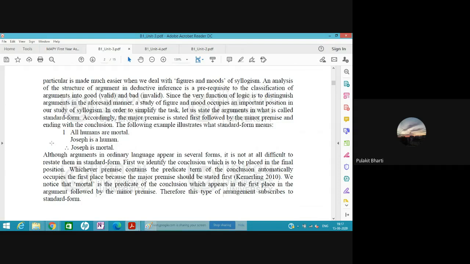No, sorry, I had made a mistake here. We are trying to prove that Joseph is mortal. We are trying to prove mortality. So the term containing this mortal is the major proposition. The second one therefore automatically becomes the minor proposition, and the conclusion contains only the minor proposition and the major proposition, and it is always in the form that minor is major. So this is the kind of proposition that we do in logic. There are always three propositions, and the two premises contain the minor.